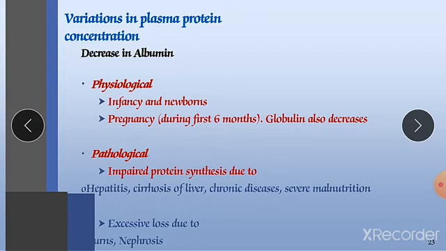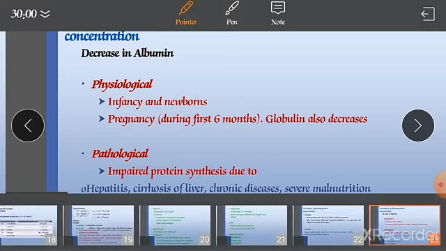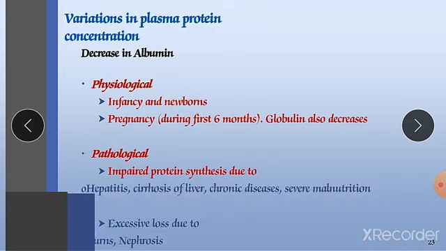And also excessive loss due to burns or nephrosis. When a burn occurs, excessive loss of albumin may occur, and in the nephrosis condition, our nephrons are going to be damaged.